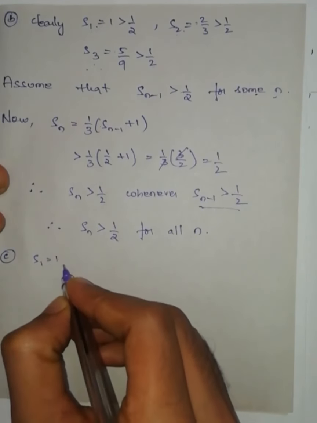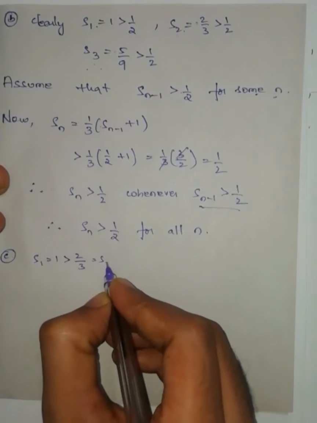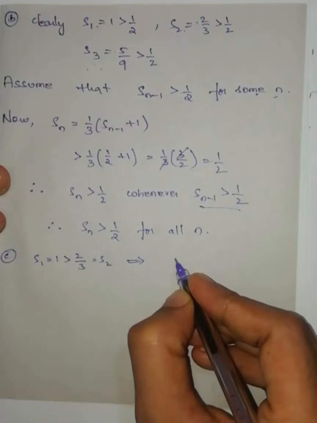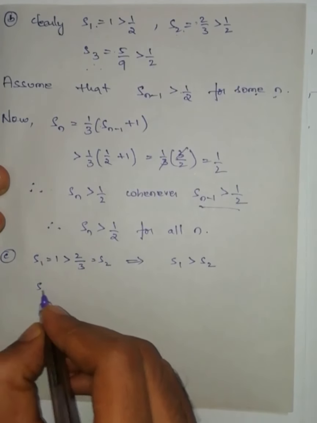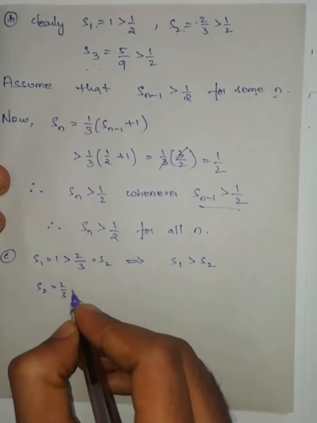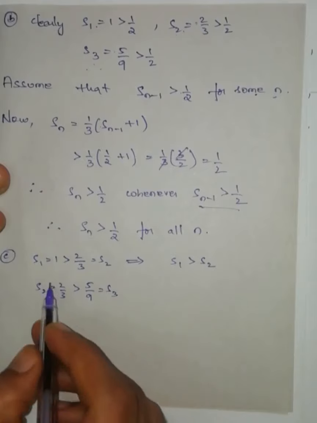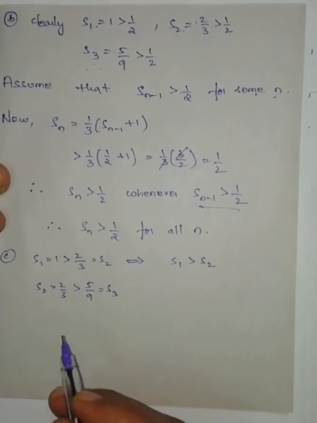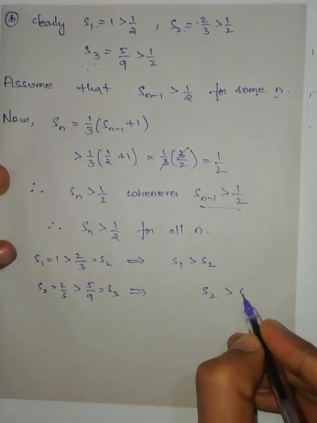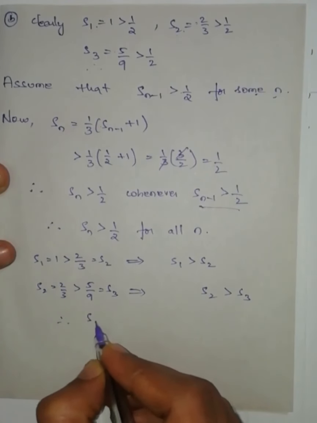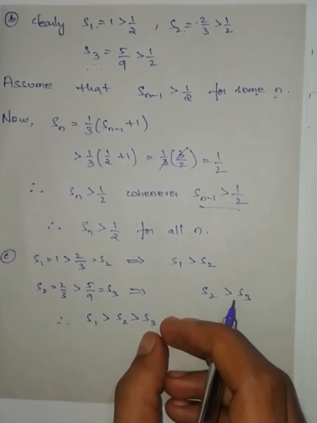S1 is equal to 1. We know that 1 is greater than 2 by 3, which is nothing but S2. This implies S1 is greater than S2. Now S2 is equal to 2 by 3. We know that 2 by 3 is greater than 5 by 9, which is nothing but S3. If you want, you can cross multiply: 18 is greater than 15. This implies we got S2 is greater than S3. Therefore, we got S1 is greater than S2, S2 is greater than S3.